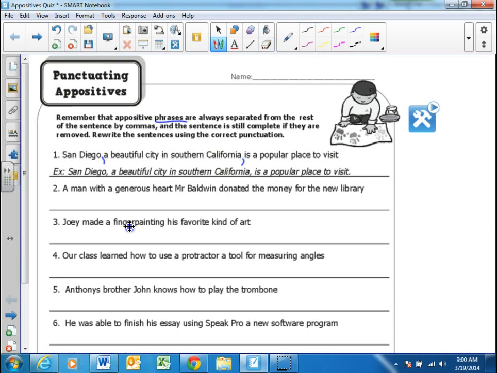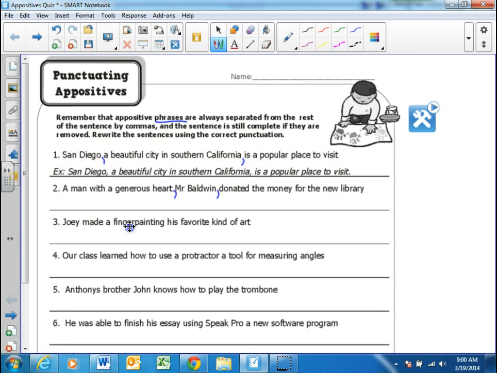So let me help you with this one. It's a man with a generous heart, comma, Mr. Baldwin, comma, donated the money for the new library. So in this case, a man with a generous heart, Mr. Baldwin, yes. So that's actually where the appositive phrase is. In this case, Mr. Baldwin is the appositive phrase. Okay. It doesn't have to be a bunch of words. It could be just two. So Mr. Baldwin, we're talking about a man with a generous heart. We're pausing. We're explaining who the man with the generous heart is, and then we're continuing on with our thoughts. Donated the money for the new library. Okay, that's the appositive phrase. Some of you were getting kind of close, but not close enough.